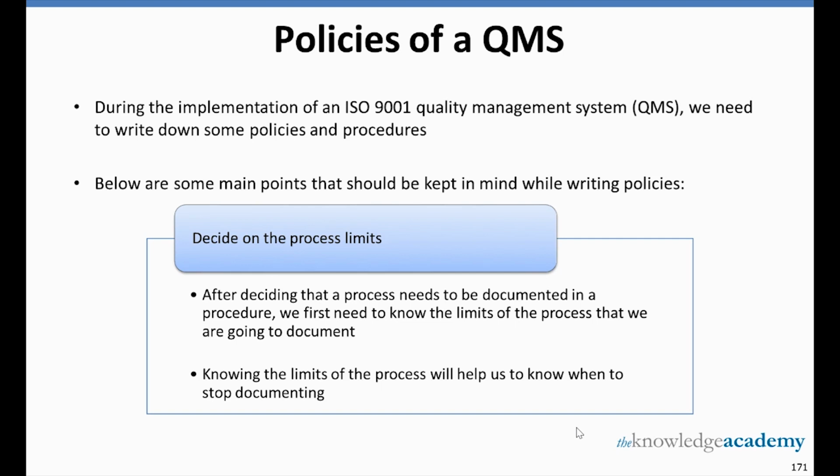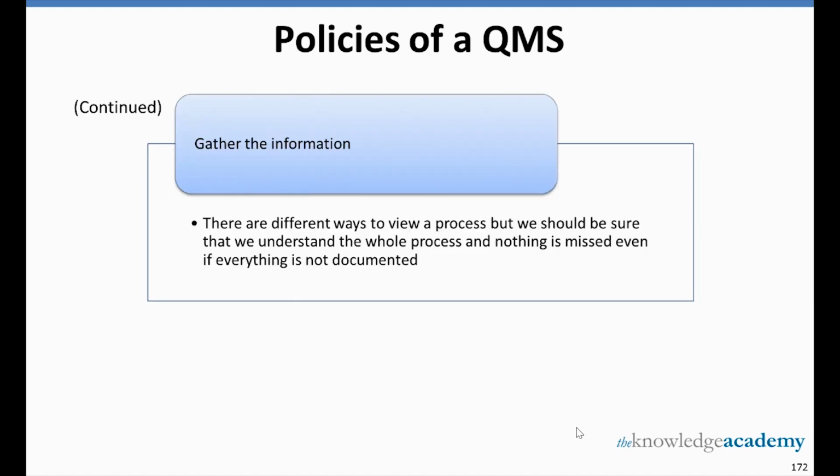Here first we decide on the process limits. After deciding that a process needs to be documented in a procedure, we first need to know the limits of the process that we are going to document. Knowing the limits of the process will help us to know when to stop documenting. So here we need to know the alpha and also the omega of the policies.